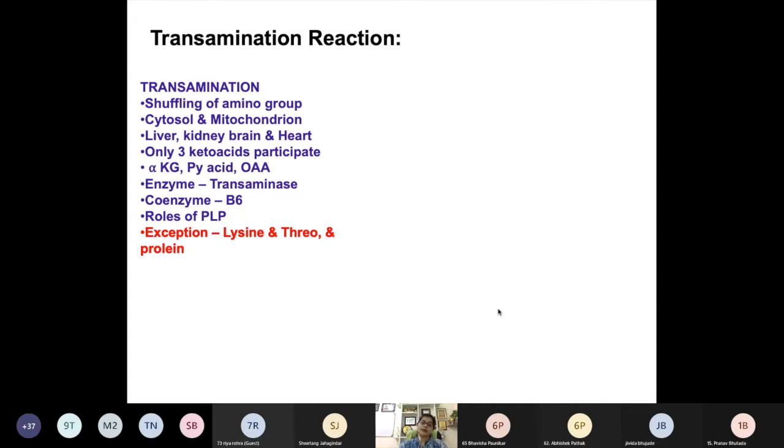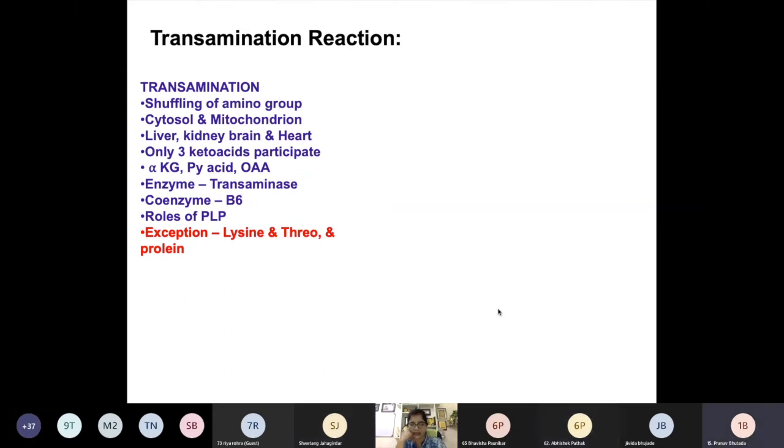Now you can see that this transamination reaction occurs in cytosol and mitochondria, and mostly it occurs in all the cells, but in liver, kidney, brain and heart, it occurs at a faster rate. Now remember, for transamination only 3 keto acids participate. Which are they? Alpha ketoglutarate. What amino acid will you get by the participation of alpha ketoglutarate? Glutamic acid.